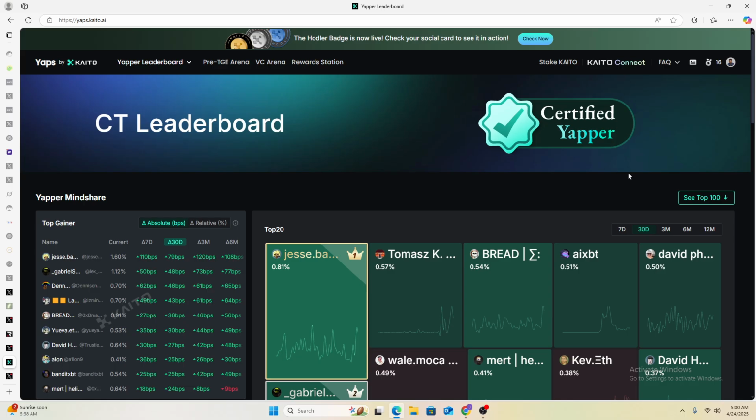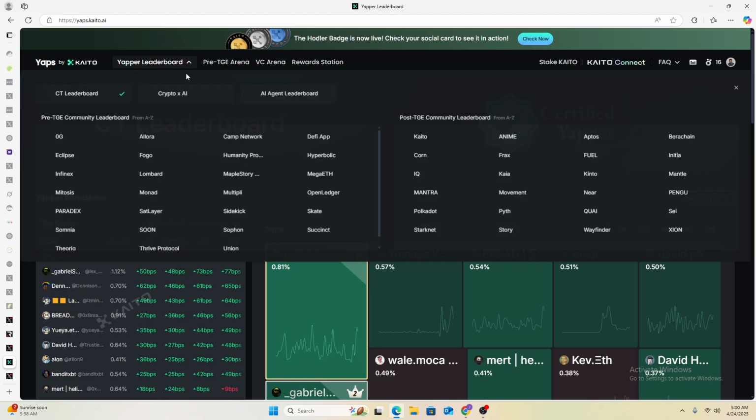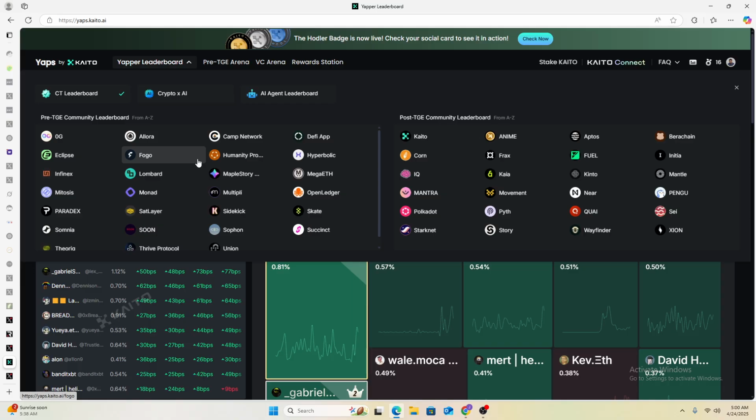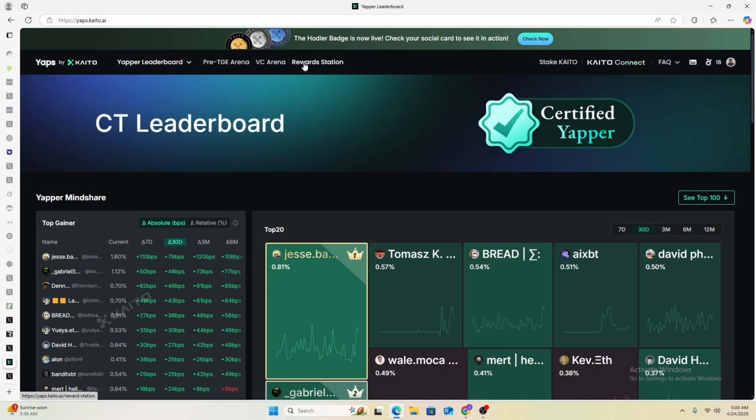By now, you know of Kaito as the ultimate source of many airdrops. All you need to do to get started with Kaito and position yourself for a wide range of solid airdrops is onboard with your X account, and then your coverage of Web3 in general and projects on Kaito starts being tracked, is scored by AI, and positions you for an airdrop, in the event that a project decides to offer a distribution of their allocation to Kaito yappers, which has been the case for many projects so far.